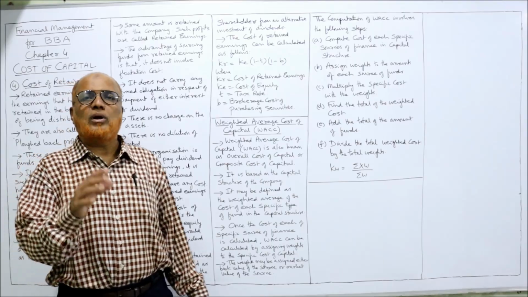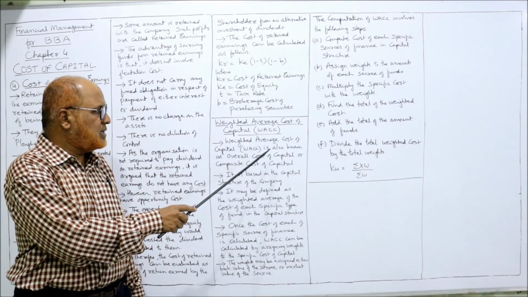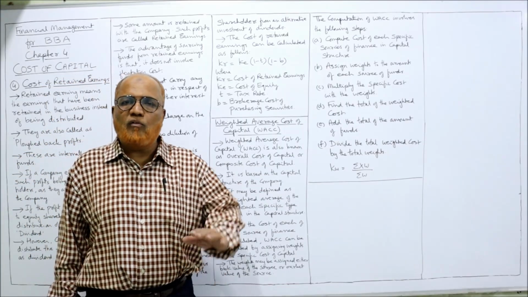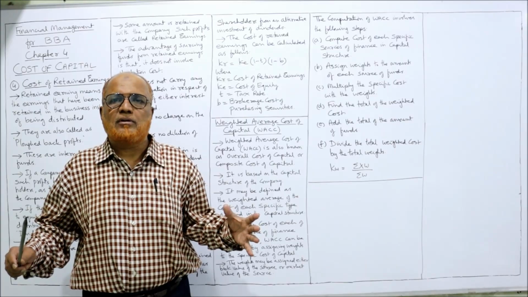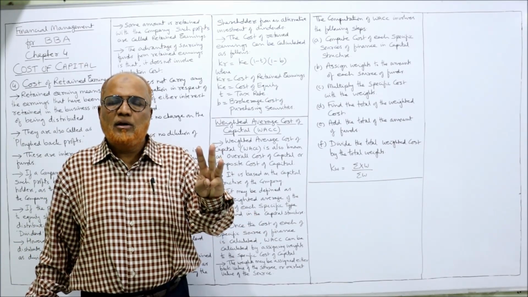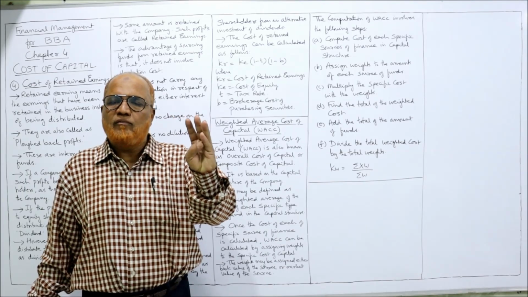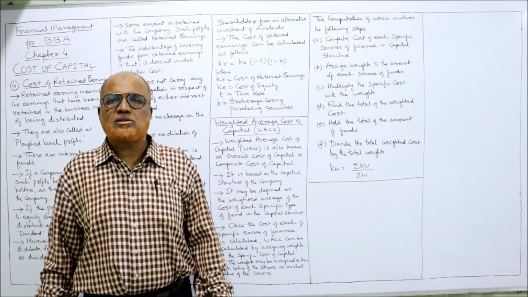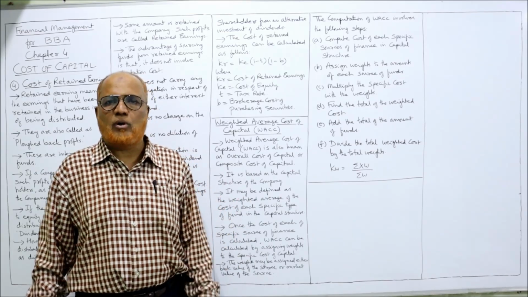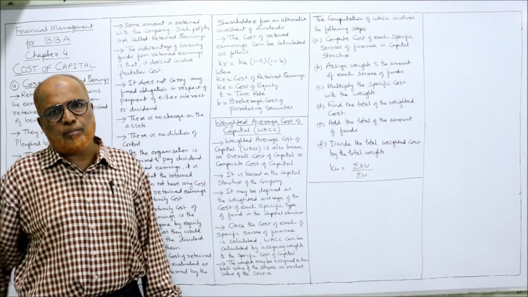So right now, what do you mean by WACC here? Weighted average cost of capital, WACC, is also known as overall cost of capital or composite cost of capital. So three names are there. We can call it as WACC, weighted average cost of capital. We can call it as overall cost of capital. We can call it as composite cost of capital. All mean the same. It is based on the capital structure of the company.